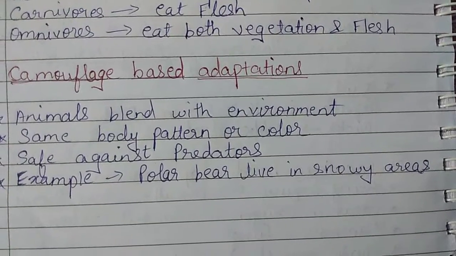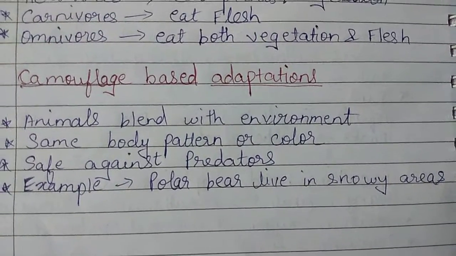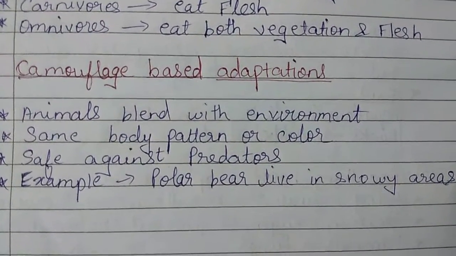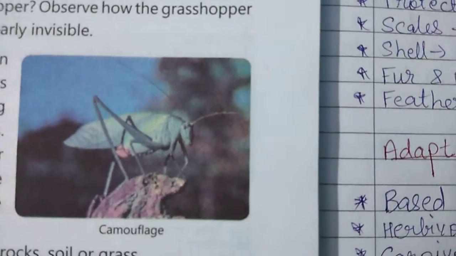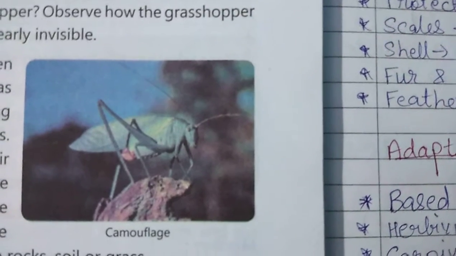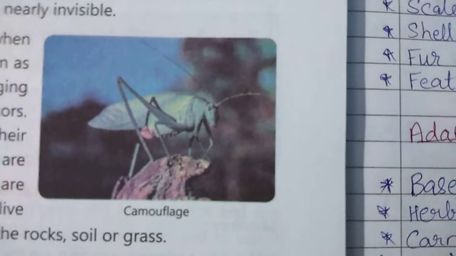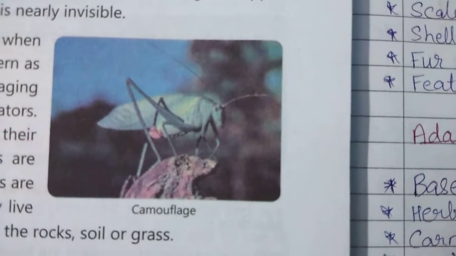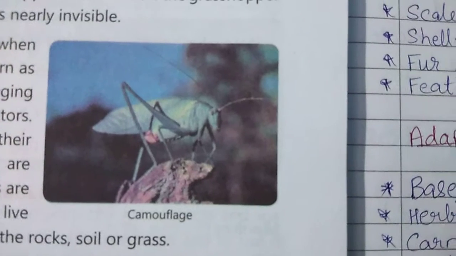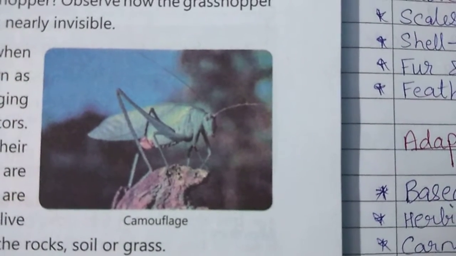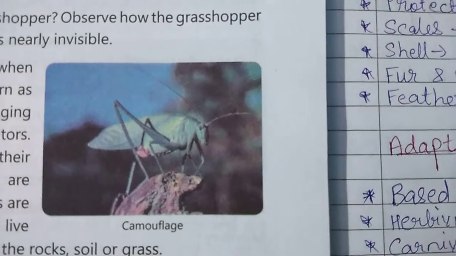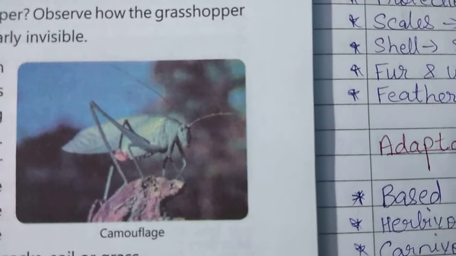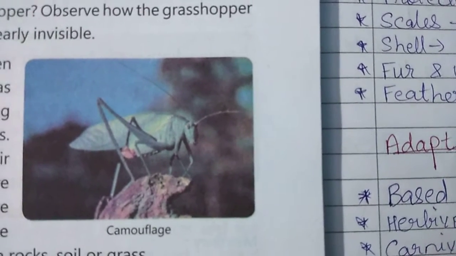The next type of adaptation is camouflage based adaptations. Now what is camouflage? Let us see here. Look in the figure here. Can you see the grasshopper there? Observe the grasshopper carefully, how it has blended with its surrounding. It is nearly invisible. At least from far you will not be able to recognize that a grasshopper is sitting there.